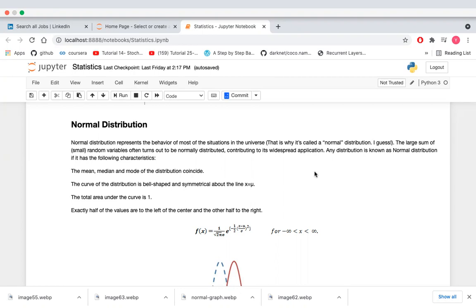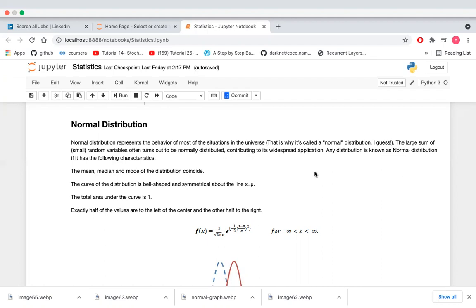Like you are taking data of height, age of the people, and you are making a histogram, and you can find that there is a bell-shaped curve in most naturally occurring events in the universe. So the sum of a large number of random variables often turns out to be normally distributed. It means most of the data is available in a particular range, contributing to its widespread applications. So this type of distribution is known as a normal distribution.